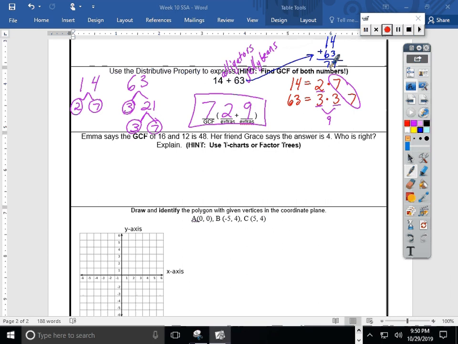Would it check out? Well, if we treated this like order of operations, we would first take care of parentheses. Do you remember what 2 plus 9 is? Oh, 2 plus 9 is 11, isn't it? So I'd get 11. And next, I'd have to multiply by 7. Secretly, with the distributive property, there's multiplication happening next to the parentheses and the nearest number. So I would have to multiply 11 times 7. And in fact, cha-ching, I get 77.